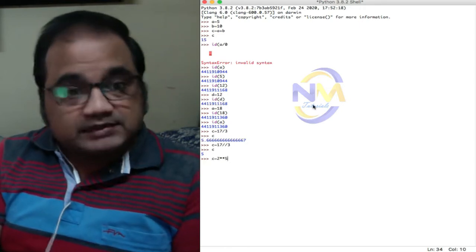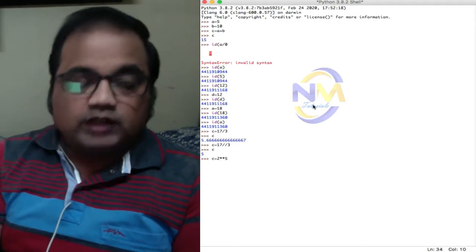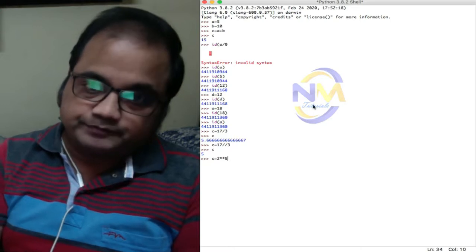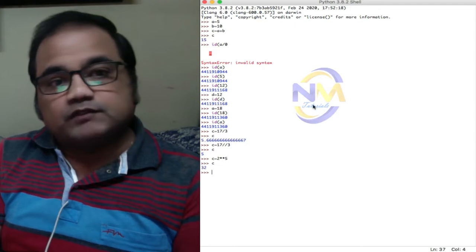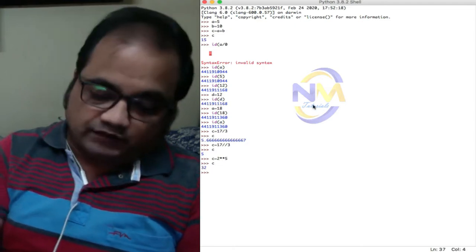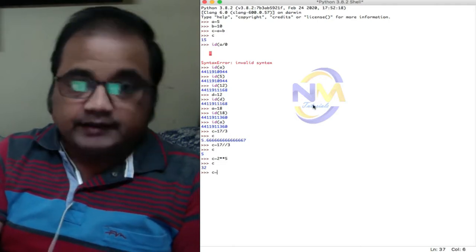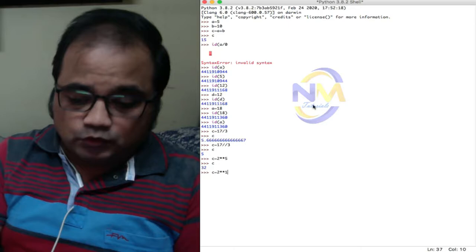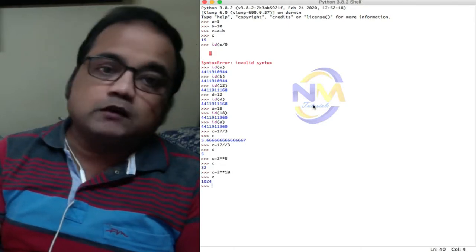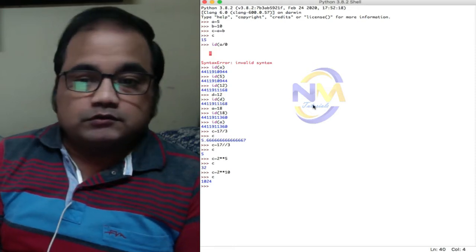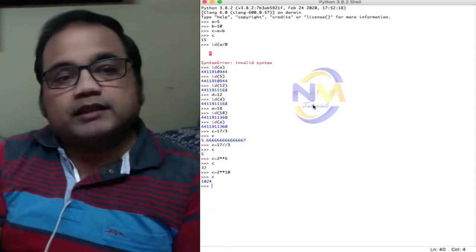Double star, if I use the star operator 2 times, it will calculate the power, right? 2 power 5 is 32, or if I say 2 power 10, then it is 1024, right? So these are arithmetical operators, and this is how arithmetical operators perform their task.